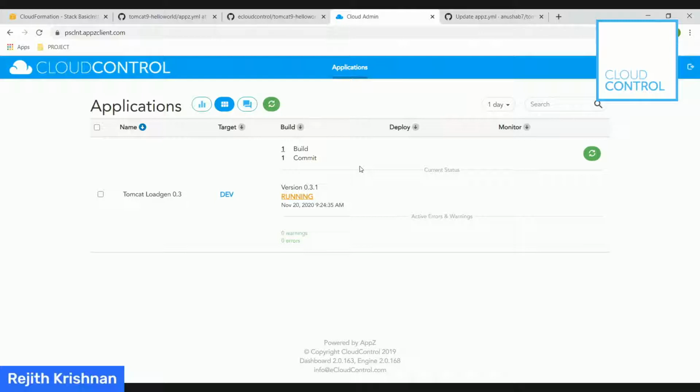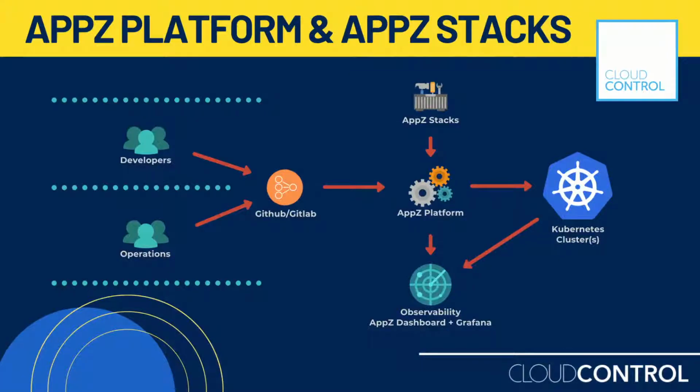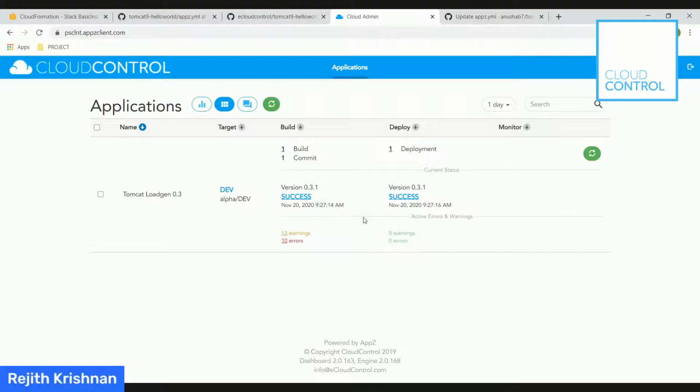We also have, as I said, a private repository, which comes built in as part of the platform. But if the enterprise has selected an outside registry like Nexus or Artifactory, it is very easy to integrate with. We come with all the tools required to manage the complete SDLC, but we are easy to integrate with if there are existing enterprise tools available which the enterprise would like to use.